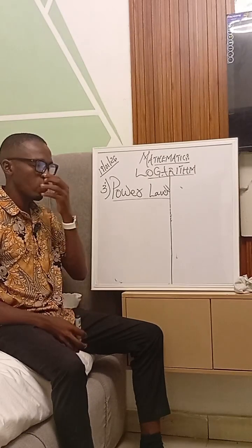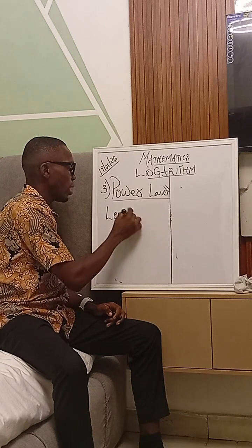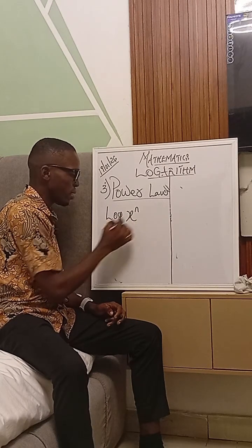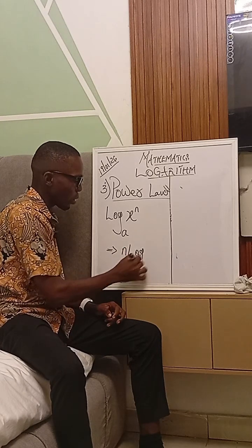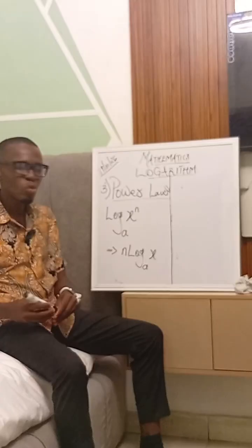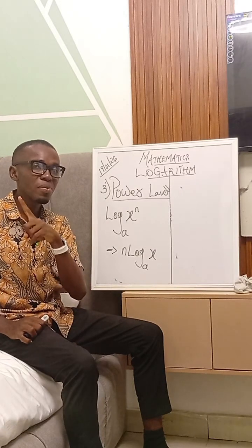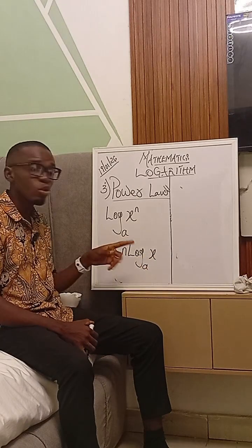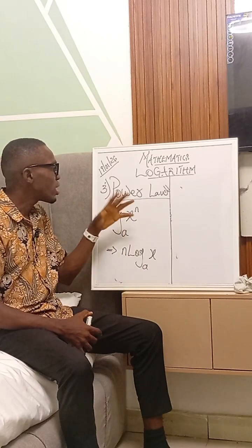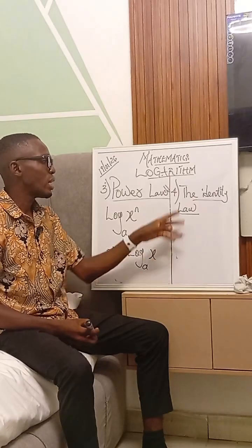Now, number 3, power law. In the case of the power law, we had something like log x to the power of n base a. This now becomes n log x base a. Remember also that I had said in the previous class that when you see alphabets, don't let it get you confused. Those alphabets actually represent numbers. So if I'm using x, a, n, just know they represent numbers. So in the case of the power law, what it tells you is that the power comes just in front of the log. It's as simple as that, right?